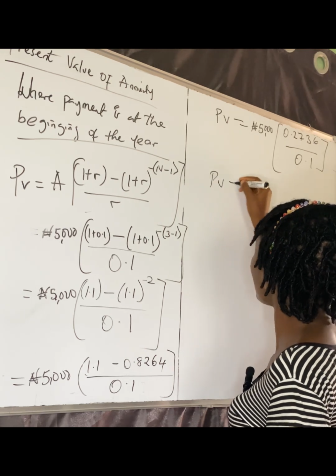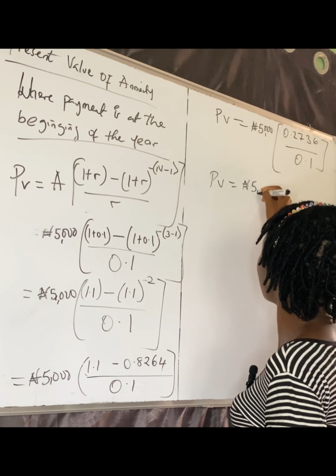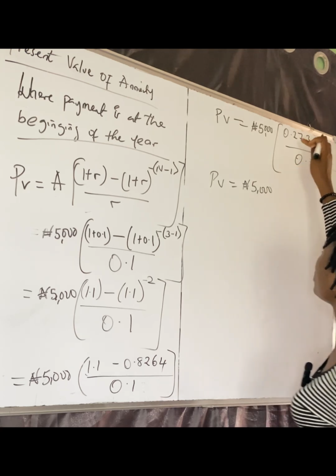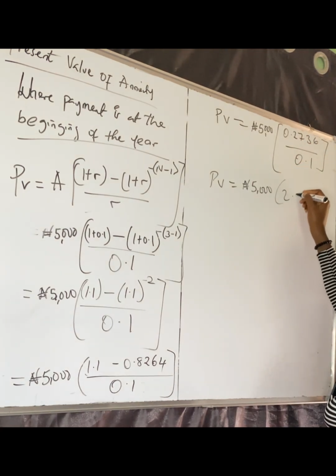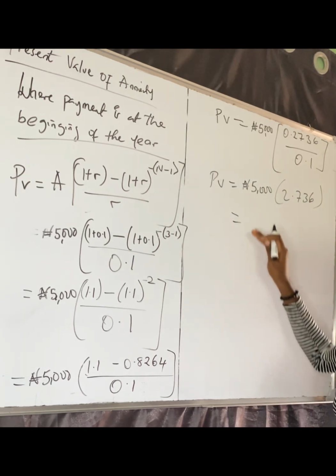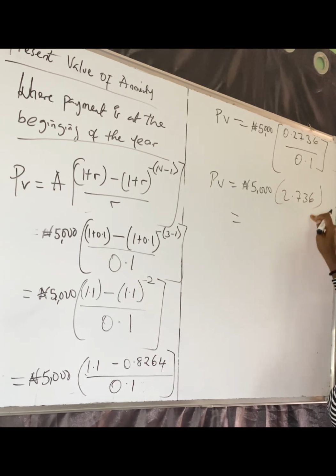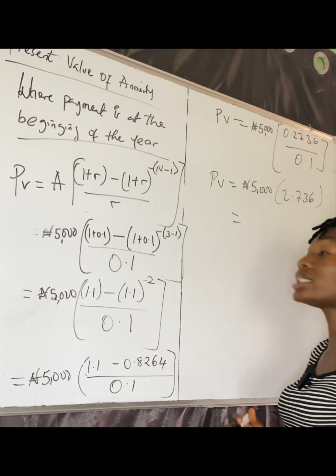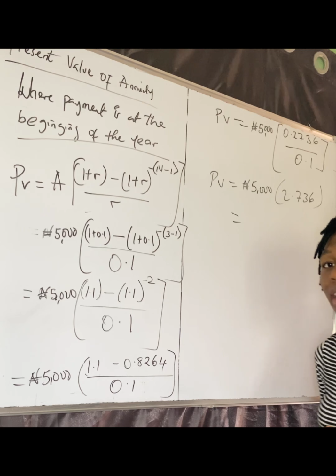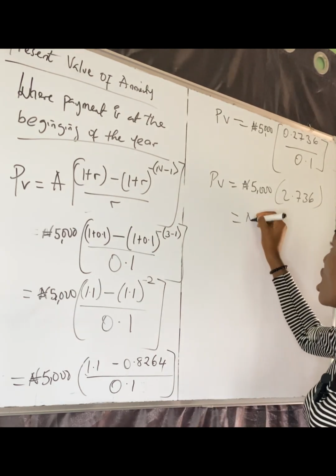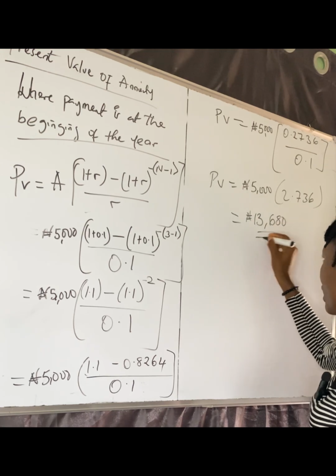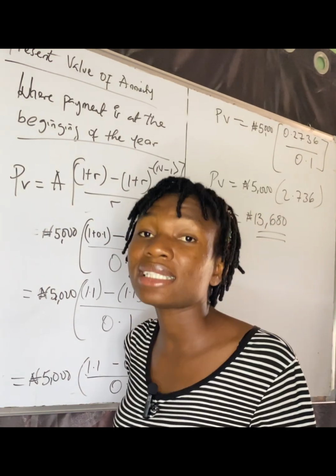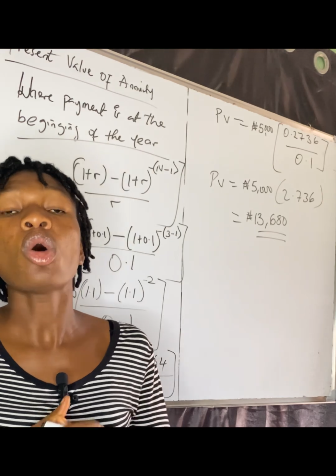So our present value is giving us 5,000 naira. Now 0.2736 divided by 0.1 will be giving us 2.736. All right, and then lastly we are going to be multiplying 2.736 by 5,000 naira to give us 13,680 naira. Okay, that is where payment is made at the beginning of the year.